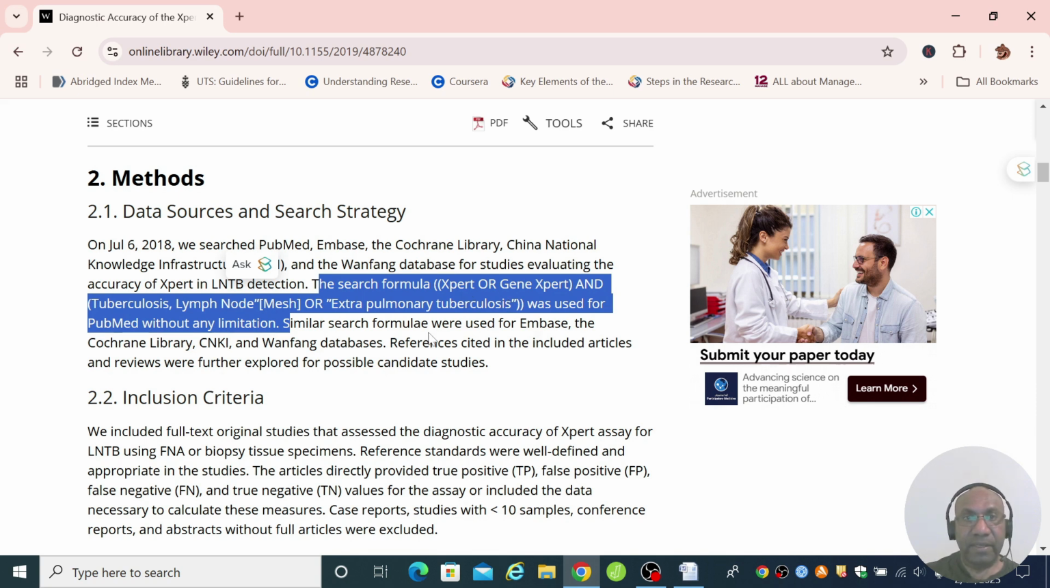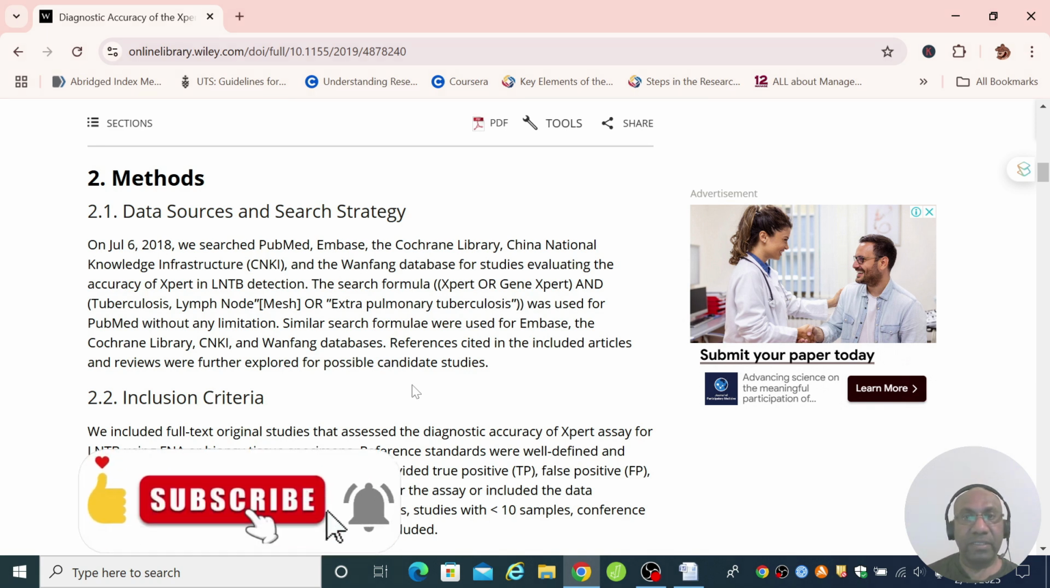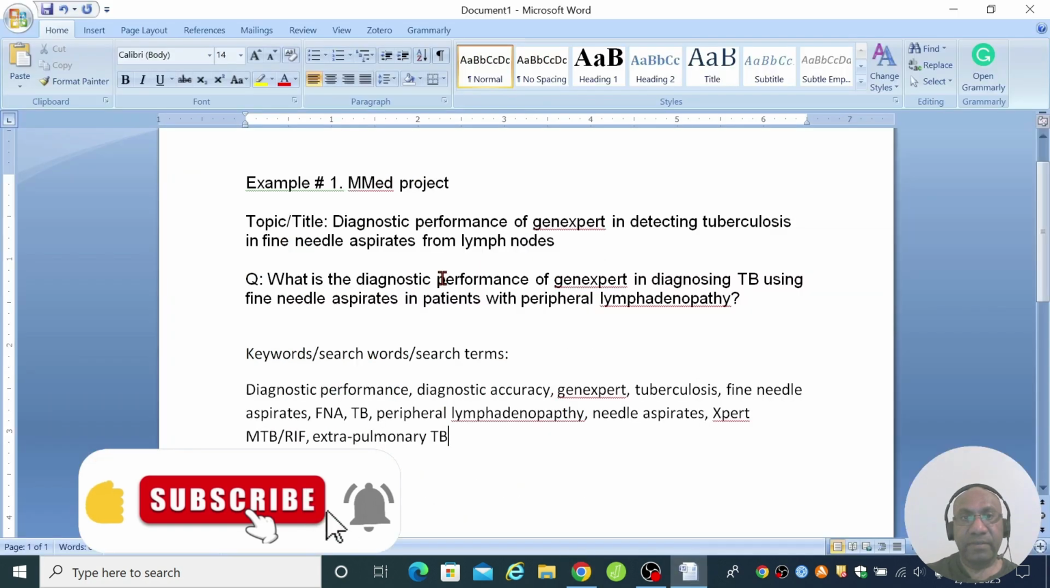Their search strategy was very simple. Some papers may have a more complex search strategy. What you can do is simply cut and paste what they did and modify it according to yours, if the paper is similar to your research topic or your research question, and then find your papers. In my next video, I will show how you can actually build your search strategy and look for papers either in Google Scholar or in PubMed using Boolean operators.